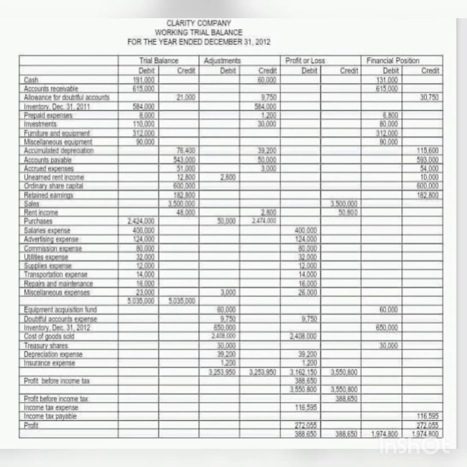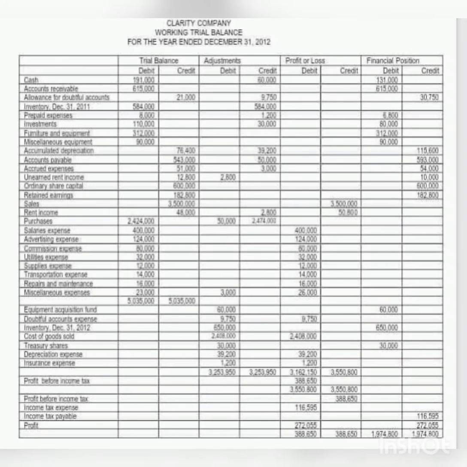However, if a particular account is not already in the account titles, all we have to do is write it down in the account title column after the total of the trial balance, like equipment acquisition fund up to insurance expense. So the total of the adjustments amounts to 3,253,950.